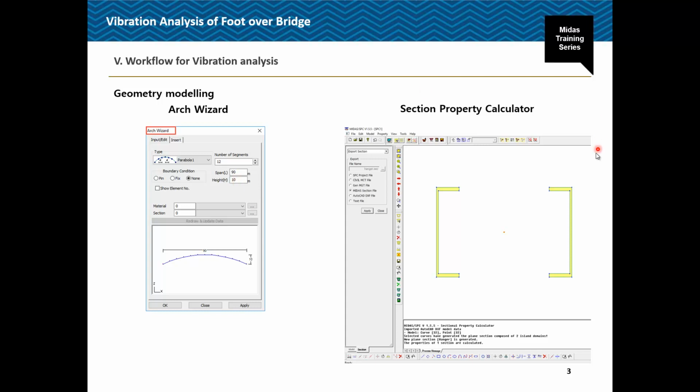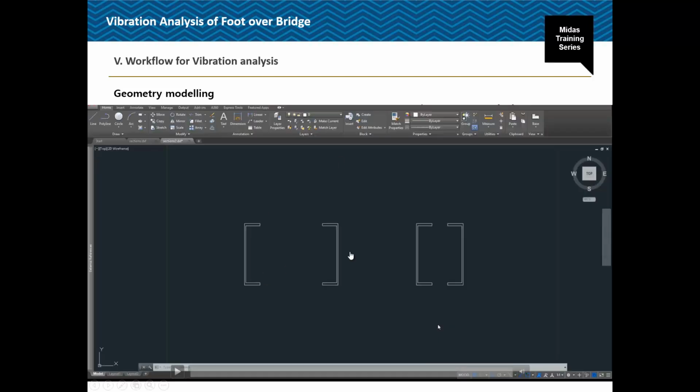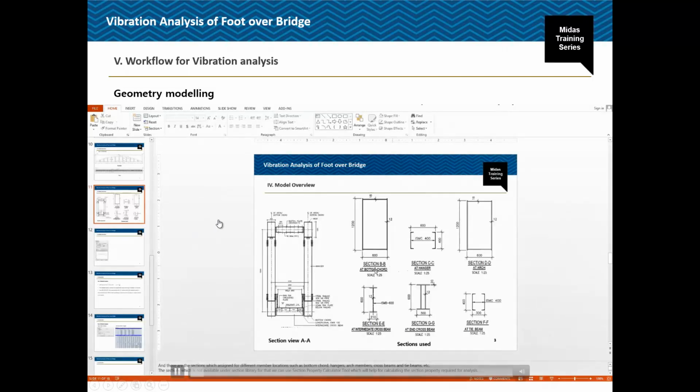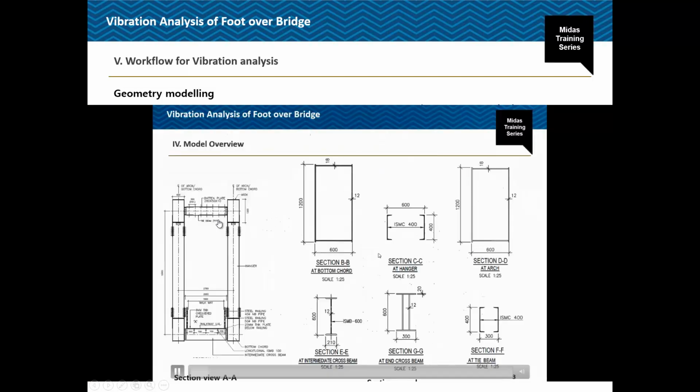And here is the section property calculator. Suppose a particular section does not fit in the standard library database sections, then we can use this tool. I will highlight how we can use the section property calculator for this particular section. Generally we will have the section drawn in AutoCAD, or we can draw the same sections in the section property calculator also.